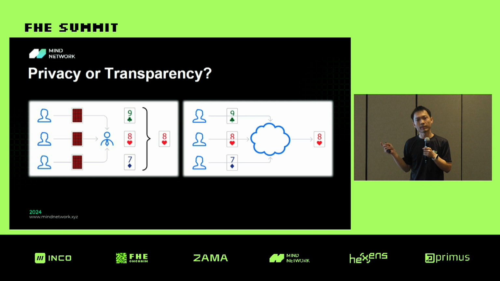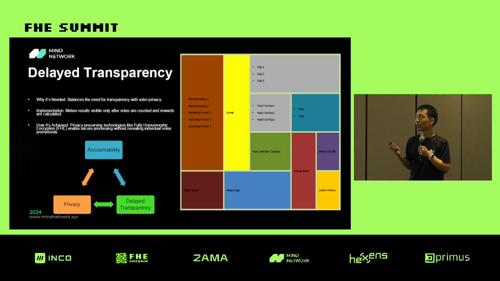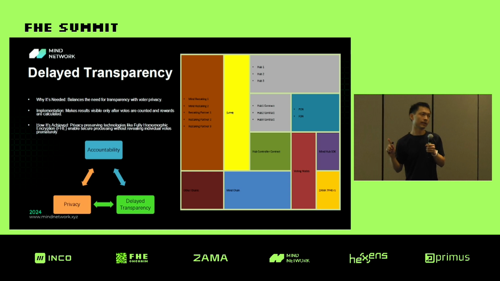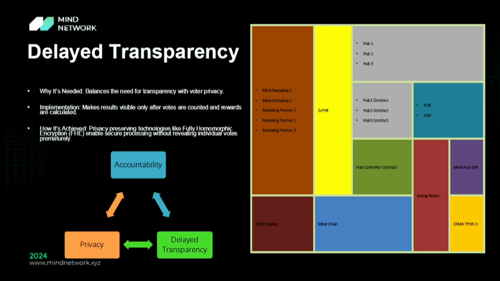This is completely transparent. However, this will encounter the problem I just mentioned, that they can cheat. They can copy the votes of other users. So our choice is to implement delayed transparency. This means the transparency can be ensured after the reward is distributed, after the voting result is computed.